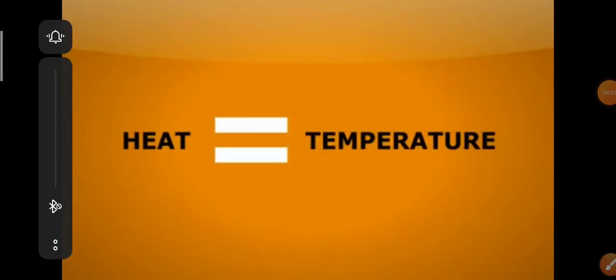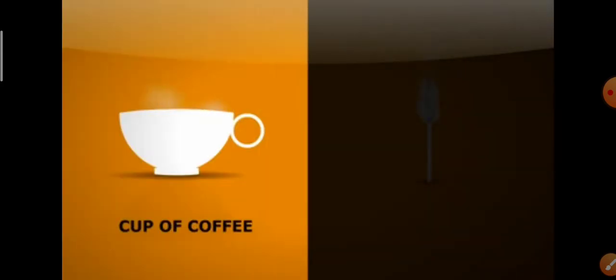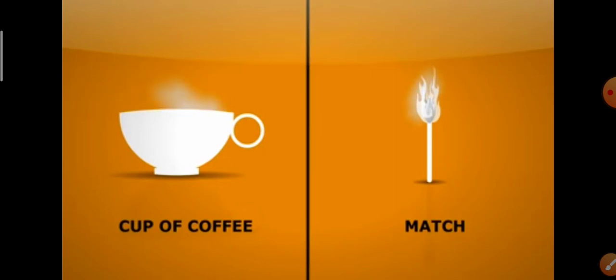So what are the differences between heat and temperature? People often think that heat and temperature are the same thing, but they are not. So let me tell you the differences between heat and temperature. On the left side, you can see a cup of coffee, and on the right side we have a matchstick.